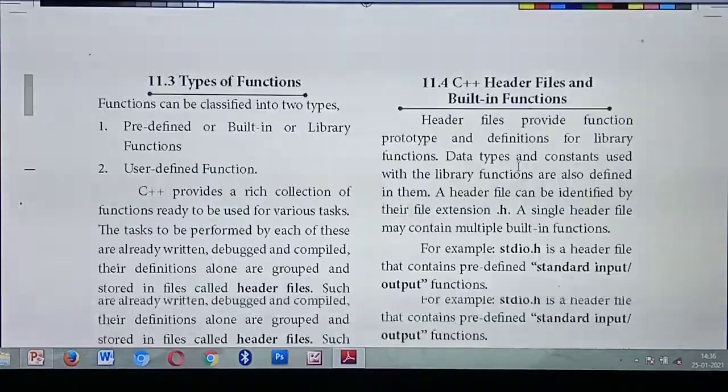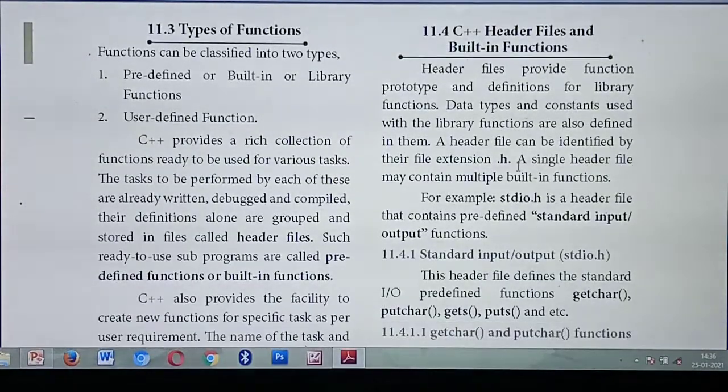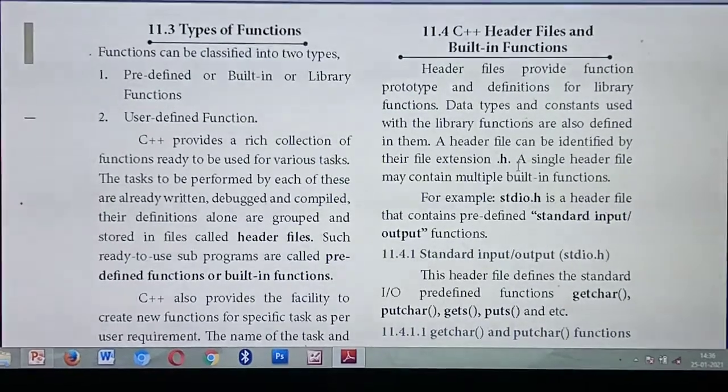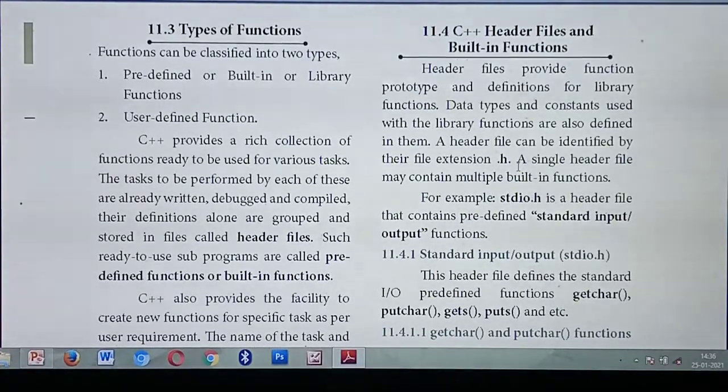Understood? Yes. So the next one is types of functions. Already you have studied about 2 types of functions. What are they? Predefined or built-in functions, and user-defined functions. So what do you mean by predefined? Already I said. Each function will have certain tasks. For example, you have written one program for adding 2 numbers, so what's the task of the program? The program will add 2 numbers.